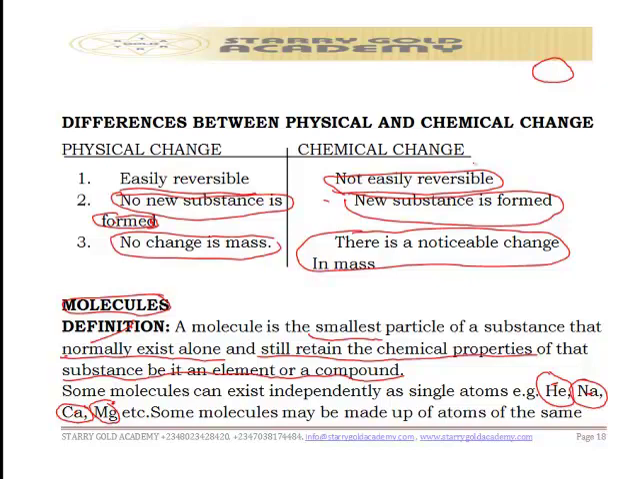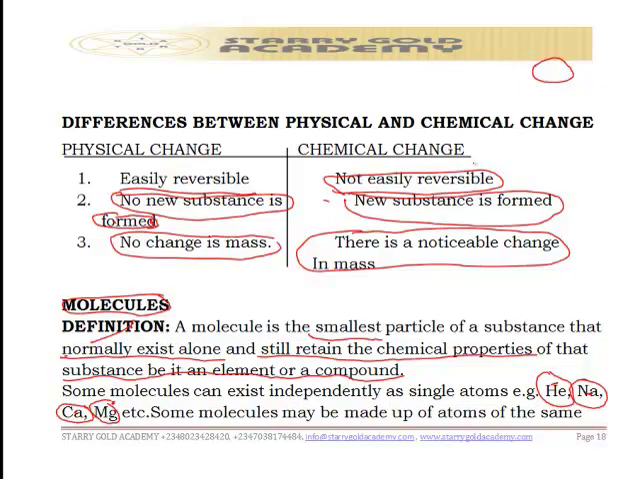Now let's talk about the differences between the physical and chemical change. We highlighted three differences. We also talked, lastly, about molecules and their definition. We said the molecule is the smallest particle of a substance that normally exists alone and still retains the chemical properties of that substance, be it an element or a compound.